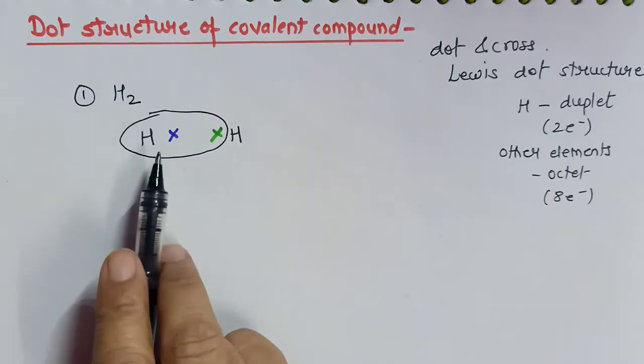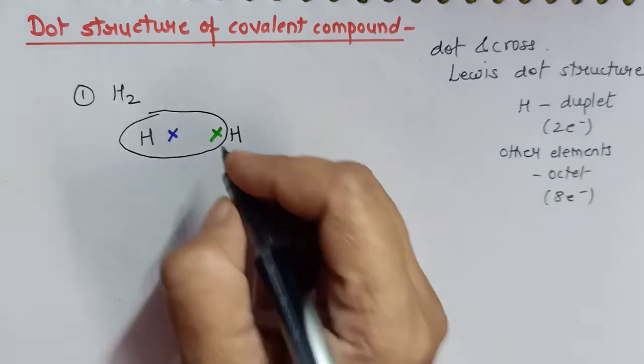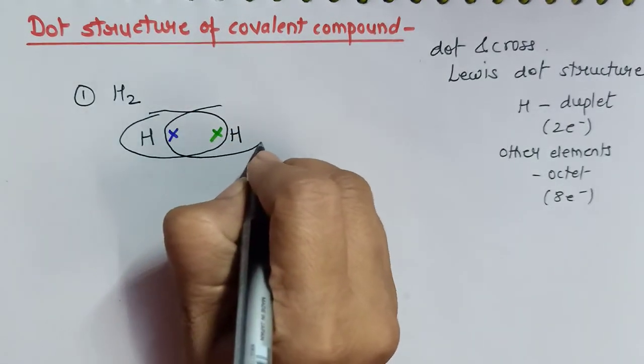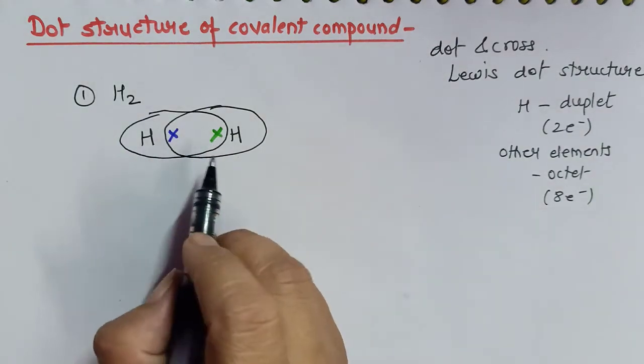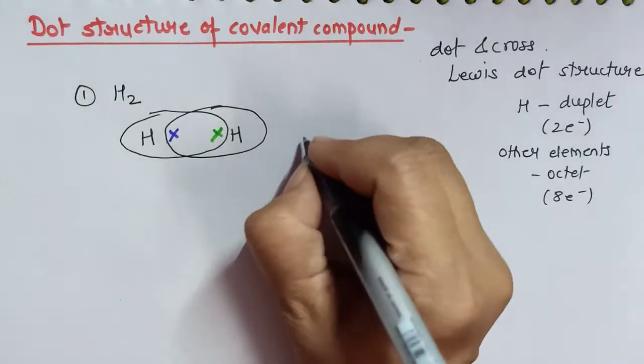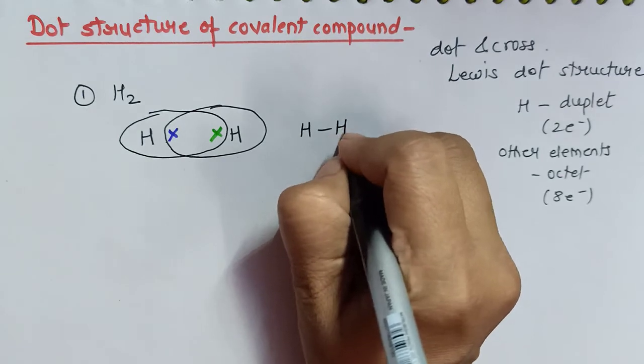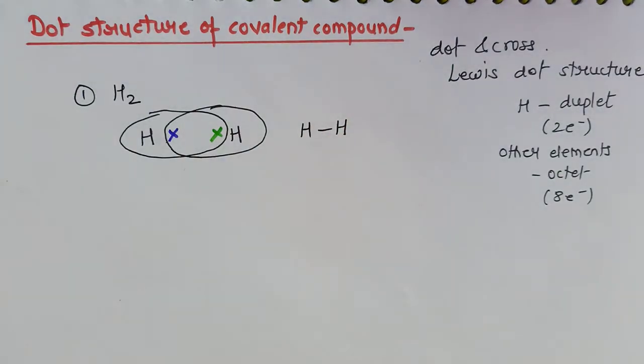This hydrogen will share its own electron with the neighboring one and will form a bond. These two will represent the bond, and we say there exists a single bond between the hydrogen atoms in a molecule of hydrogen. So this is how we represent the dot structures of covalent compounds.